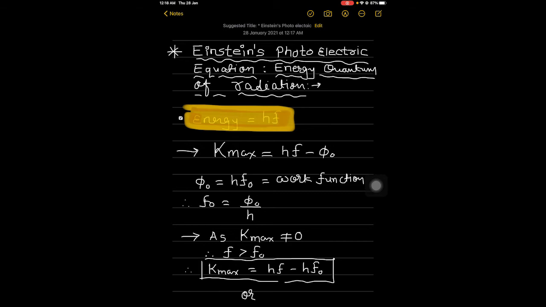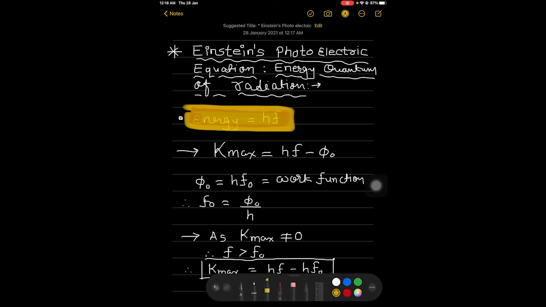If this quantum of energy absorbed exceeds the minimum energy needed for the electron to escape from the metallic surface, which is called the work function, the electron is emitted with the maximum kinetic energy, that is called K maximum, which is equal to hf minus